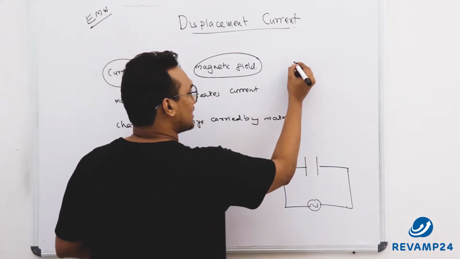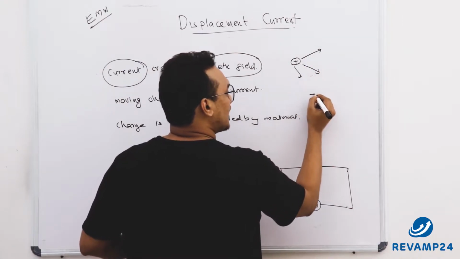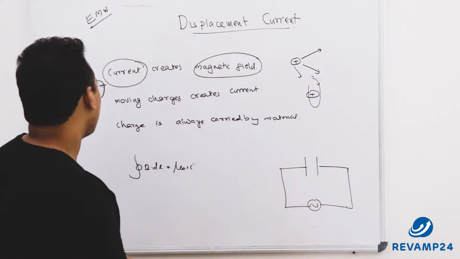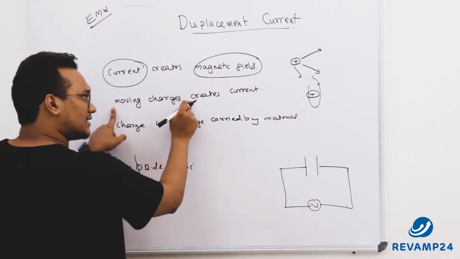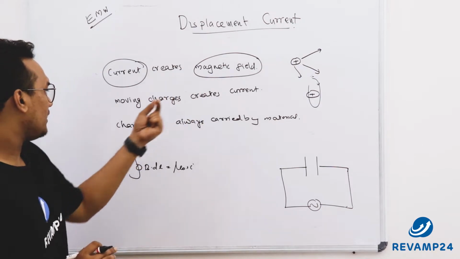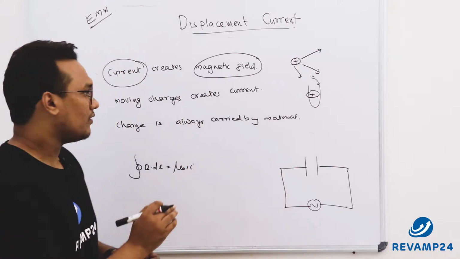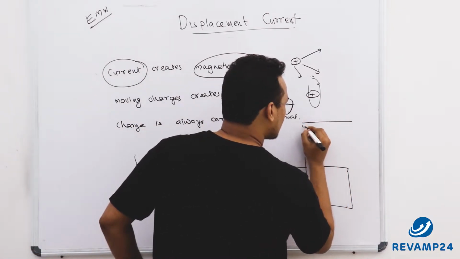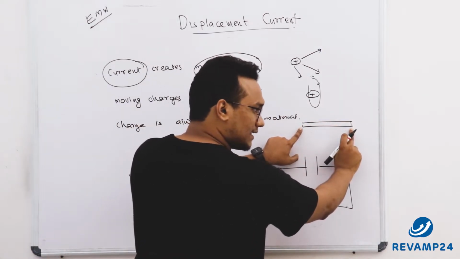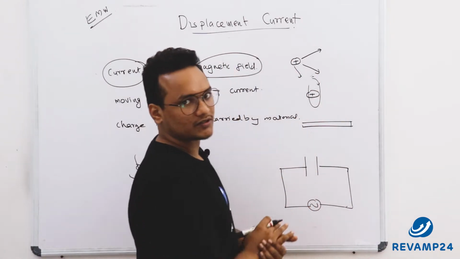field, or moving charges create magnetic field. When the charges are at rest, they will only create electric field. When the charges are moving, they will also create magnetic field around them. Moving charges create current, and for current we need a conductor. Why? Charge is always carried by material or particles. Whenever there is a material for the movement of charges, that is a conductor, then only charges can move. So if there is a conductor, then only current is possible. If there is current, then only magnetic field is possible.